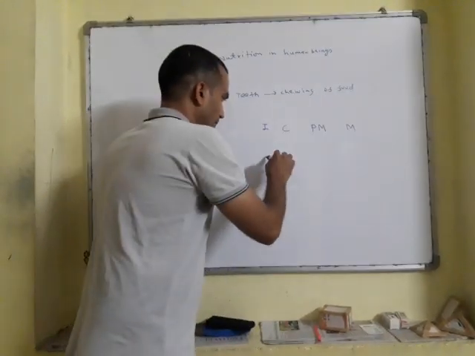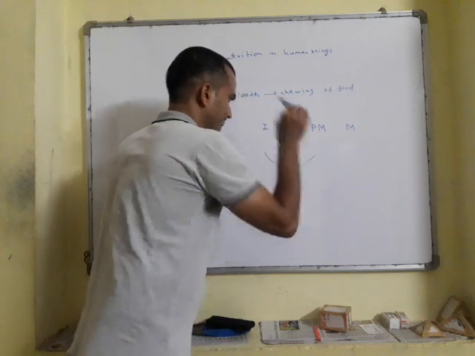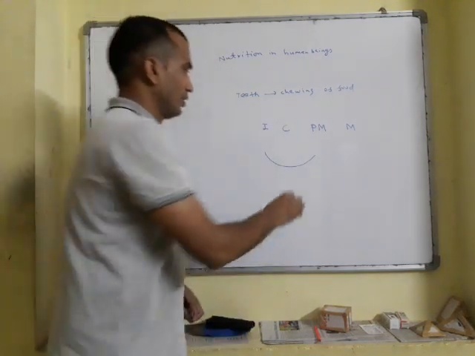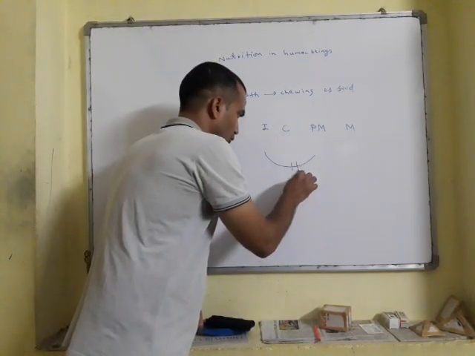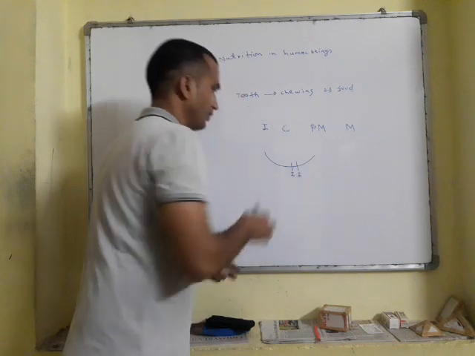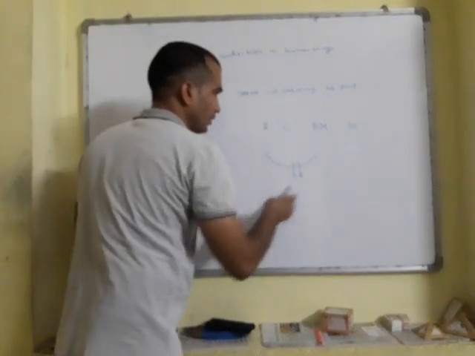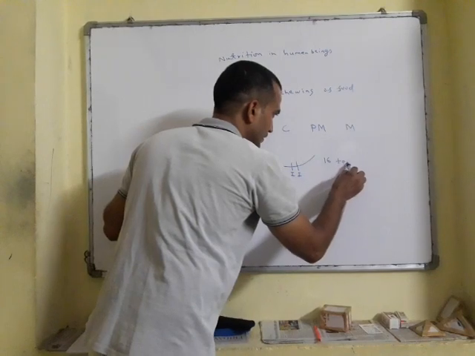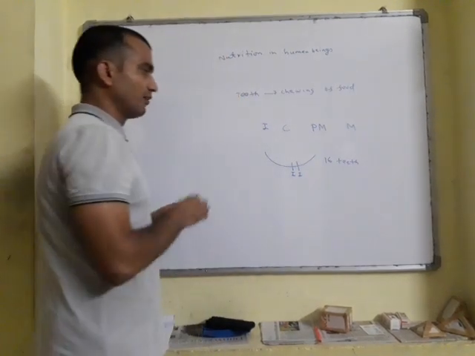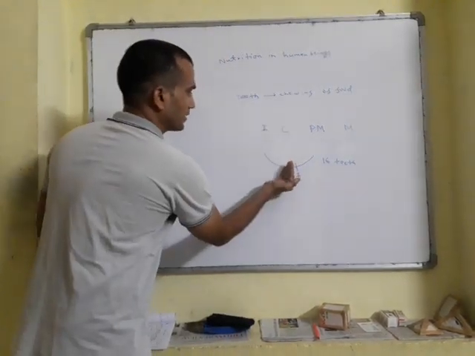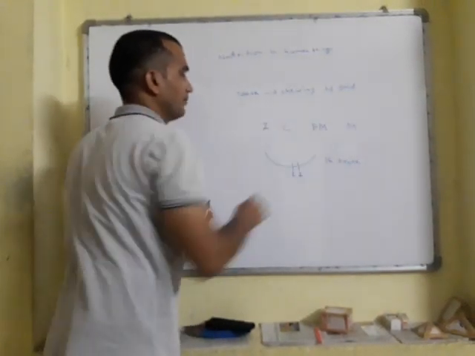If you see the upper jaw, you will find two incisors. In the upper jaw you will find 16 teeth, and out of 16 teeth, 8 will be present this side and 8 will be present that side.